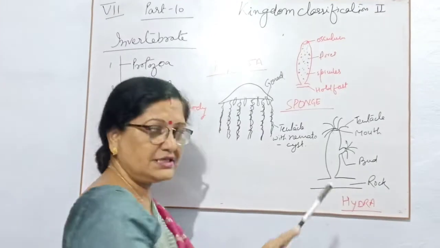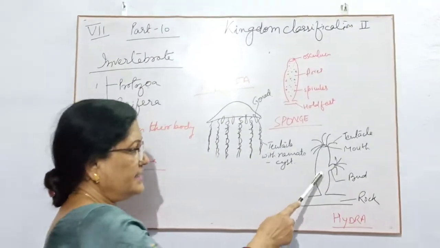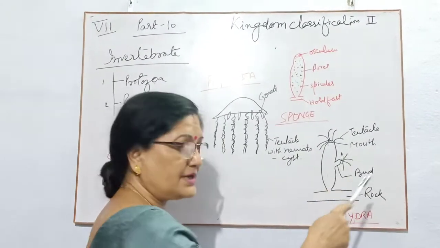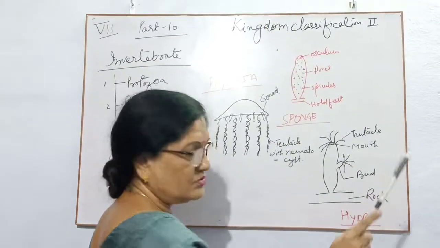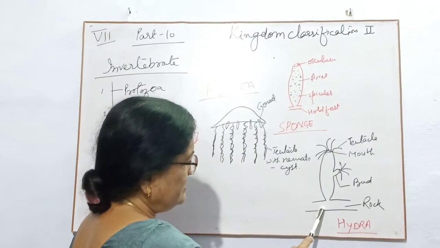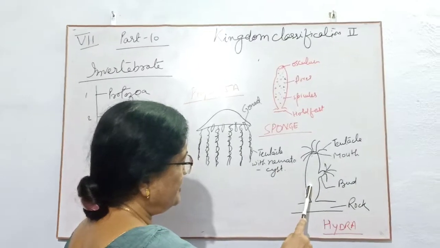In the same body they have male and female gonads. Due to that they can produce a bud, and when this bud becomes mature it detaches from the parent body and grows as an individual. They also remain attached to the rocks.